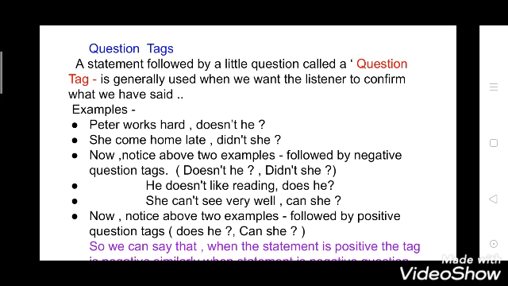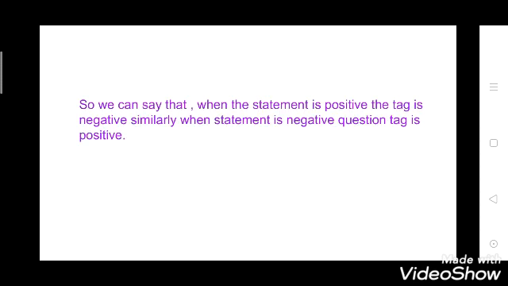So these both are negative tags. Now see the third example, he doesn't like reading, does he? She can't see very well, can she? So in this you can see, does he, can she, they both are positive tags. So by this we can say that when the statement is positive, then the tag is negative. Similarly, when the statement is negative, then the tag is positive.